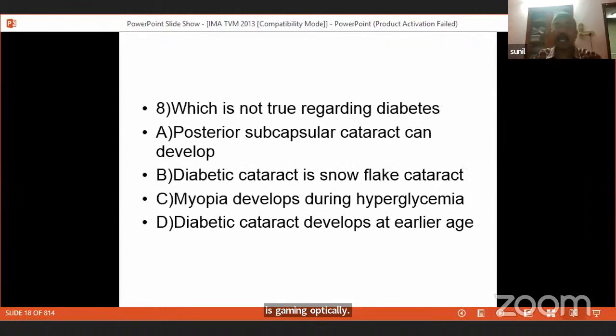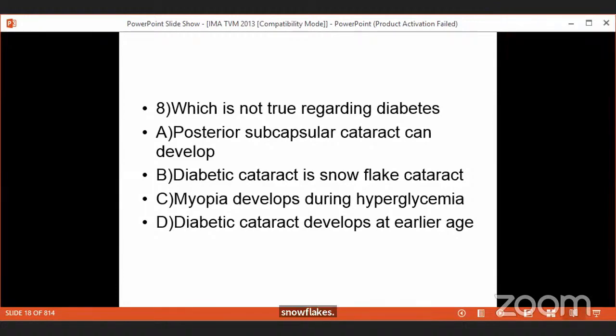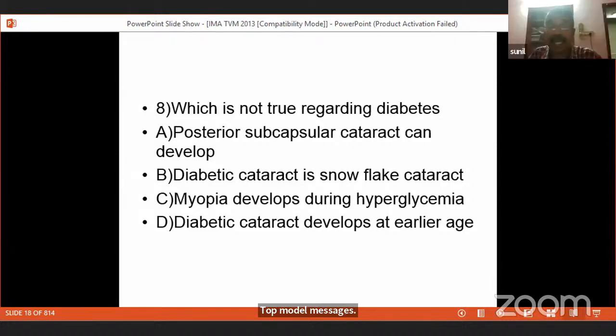Which is again true regarding diabetes. Posterior subcapsular cataract can develop. Yes, the diabetic cataract is a posterior subcapsular cataract. Diabetic cataract is also called snowflake cataract. Yes. Don't forget the sugar is just looking like snowflakes. So diabetic cataract is called snowflake cataract, and diabetic cataract develops at an earlier age.